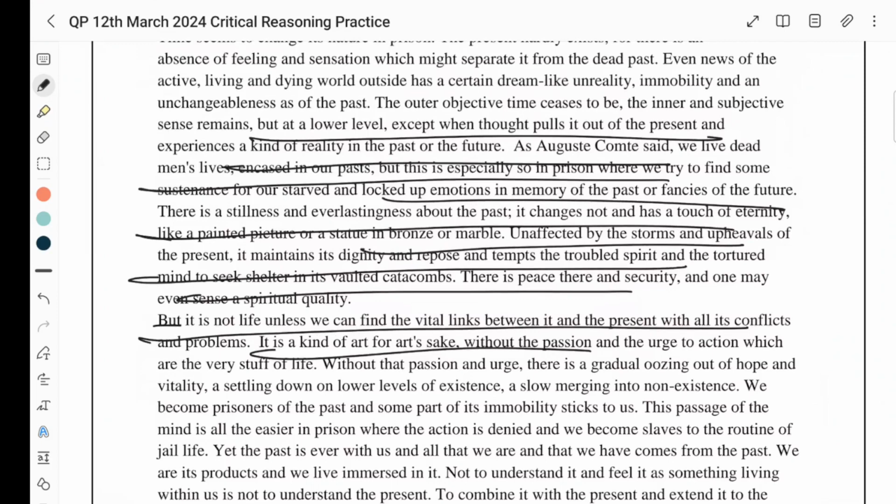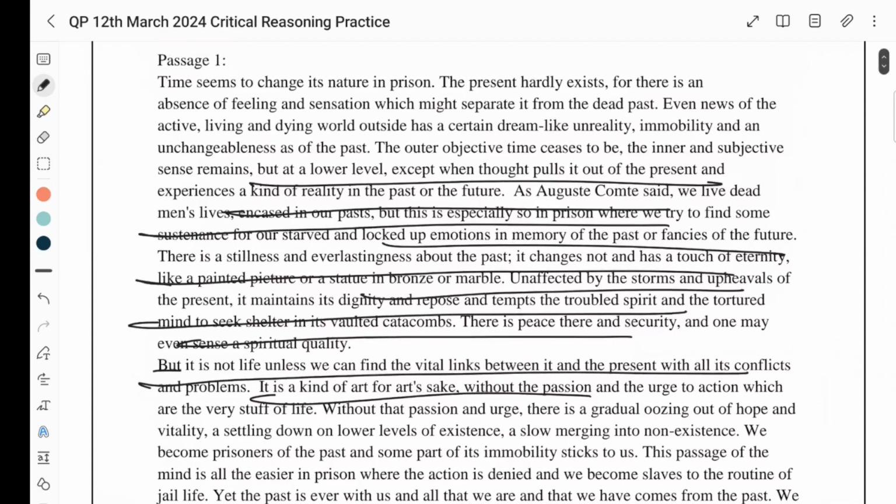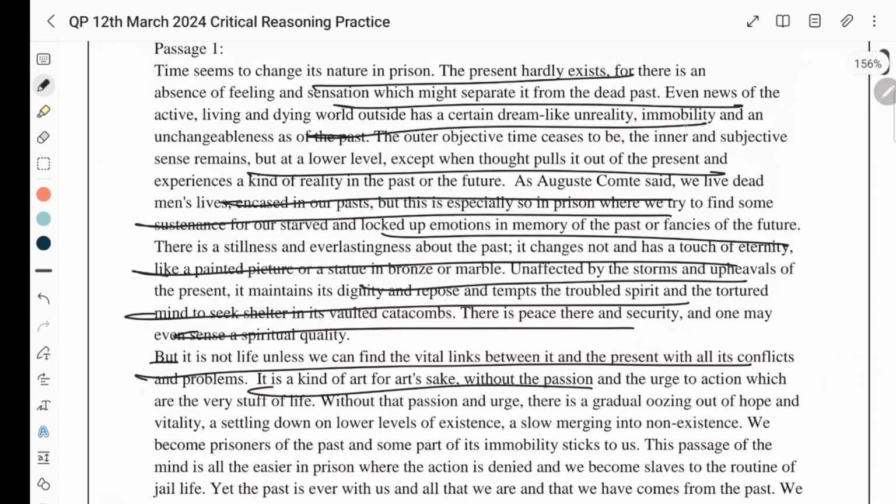Third, third problem is that when you underline and read, it slows your reading speed. Now, definitely you will never be able, even if you're a very fast reader, you won't be able to solve this passage even in 7 minutes. If you go by this, even in 7 minutes.